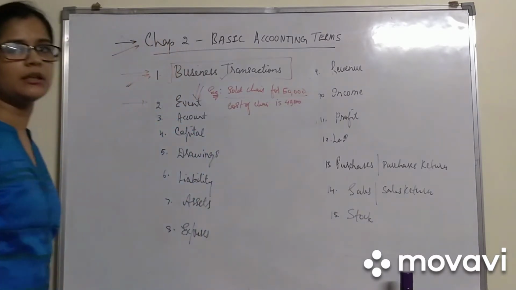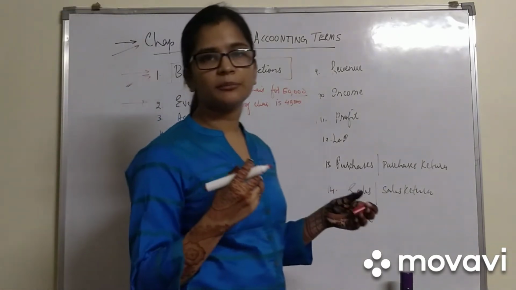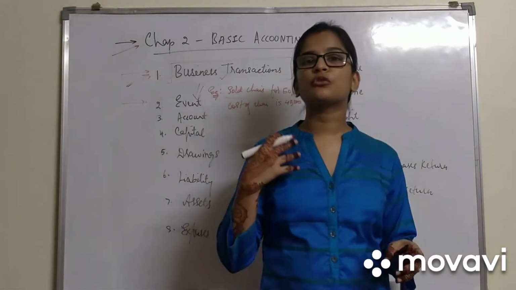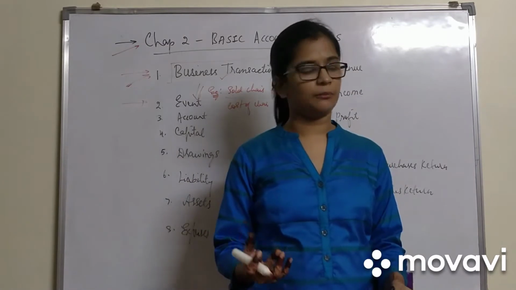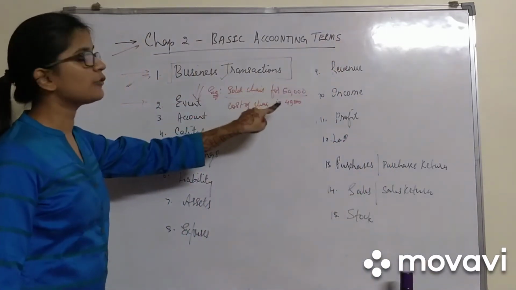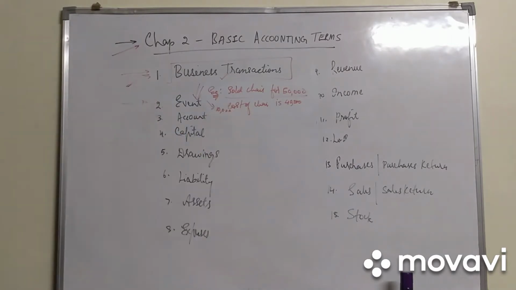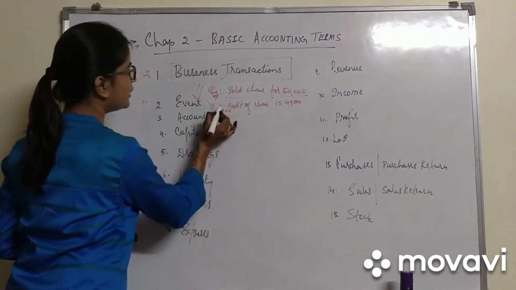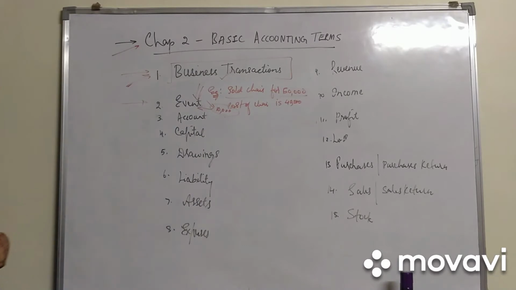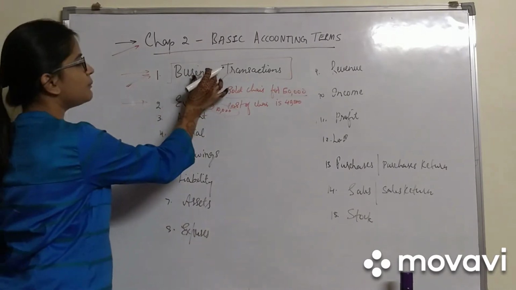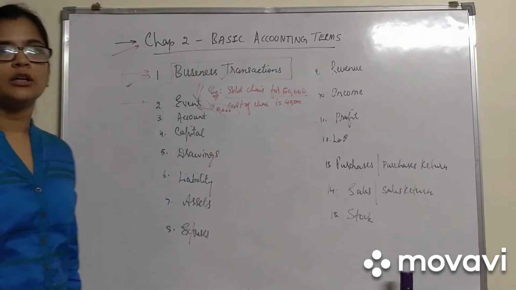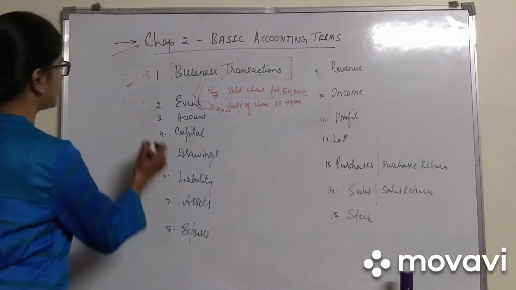So what does this mean? मैंने चेयर्स 40,000 में खरीदी थी एंड मैंने उसको 50,000 में बेच दी. अब ये जो डिफरेंस है 50,000 और 40,000 का, वो कितना है? 10,000. So this 10,000 is known as an event. So the result of any business transaction is called as an event.